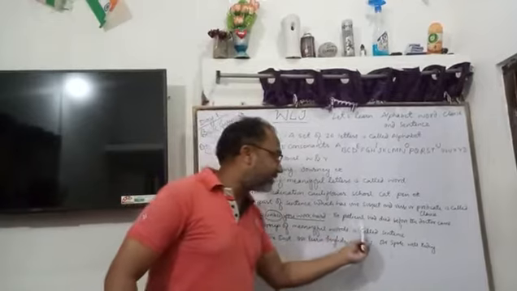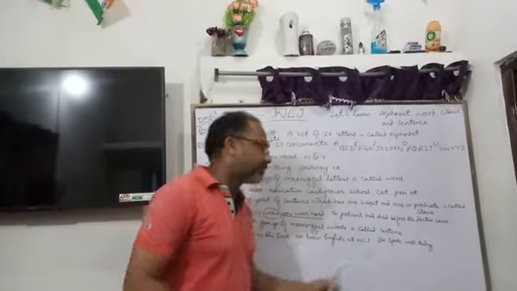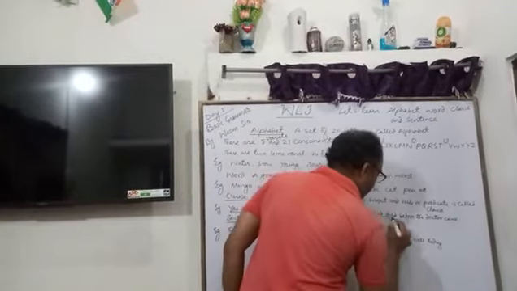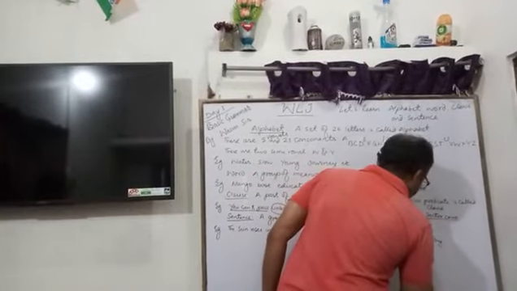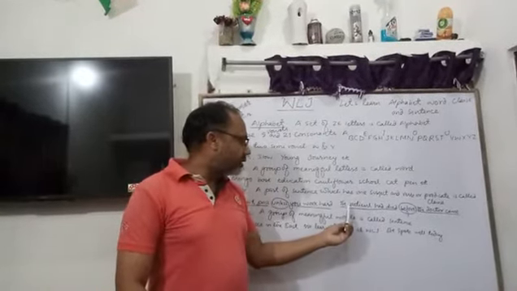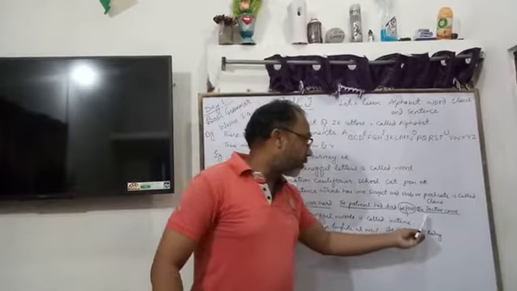Second sentence, the patient had died before the doctor came. Here the sentence is 1, clauses are 2. The patient had died and the doctor came. Both are connected by before. So before is a conjunction joining two clauses. The patient had died and the doctor came.